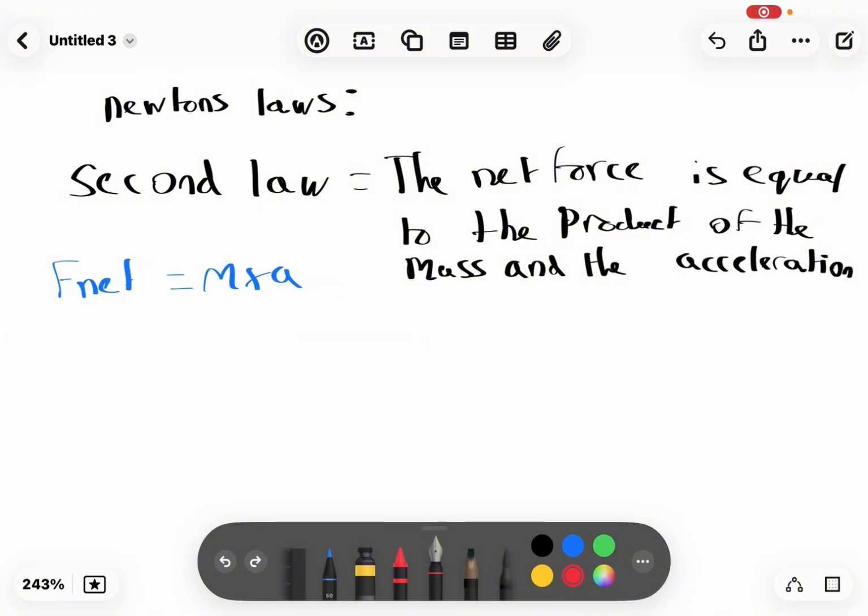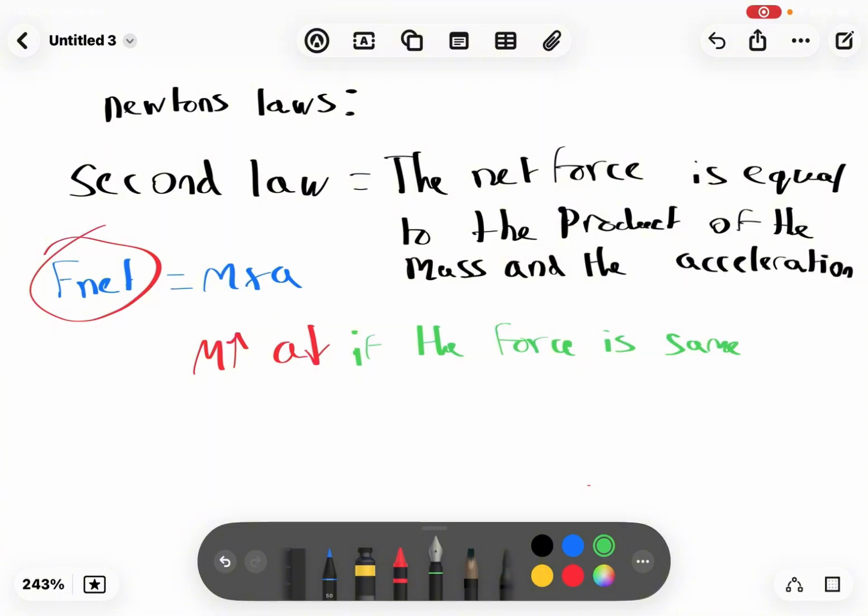Now let's say we keep the net force constant, like it froze. What is the relationship between mass and acceleration? Let's say I increase the mass. Acceleration will decrease. However, that's if the force is the same. If the force doesn't change, it works that way.